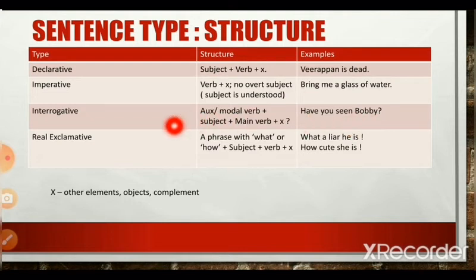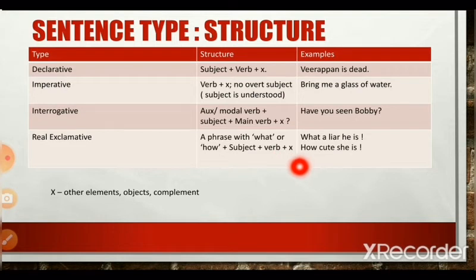Now, exclamatory sentences can be classified based on their function too. There are real exclamatory sentences in English grammar, and they have this sentence structure: a phrase with what or how. So, a real exclamatory sentence would begin with a phrase with what or how, followed by a subject, followed by a verb, which is followed by a complement.